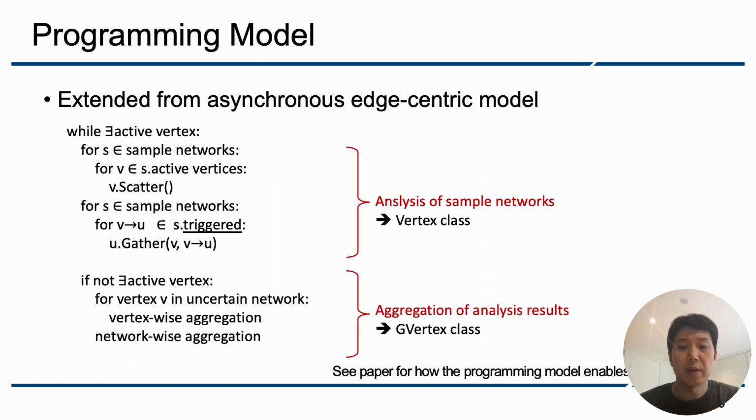For the analysis of a sample network, we provide the vertex class as the interface representing a vertex in a sample network, and for the aggregation, we provide the G-vertex class representing a vertex in the given uncertain network. The paper has more details on how the programming model enables our optimizations.